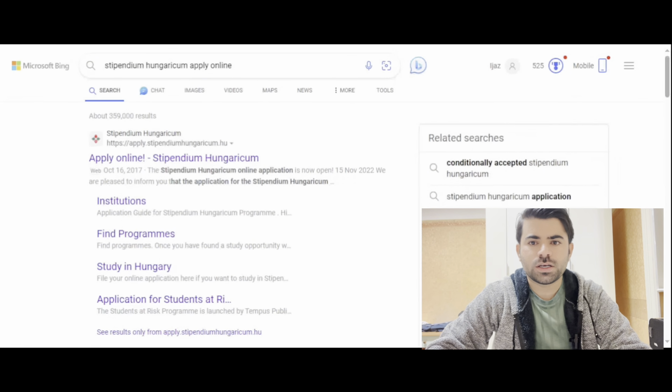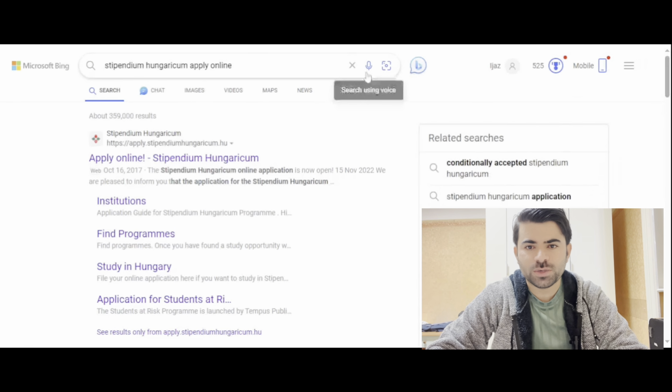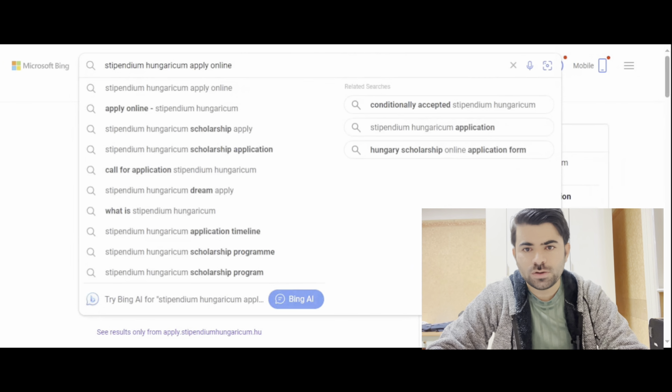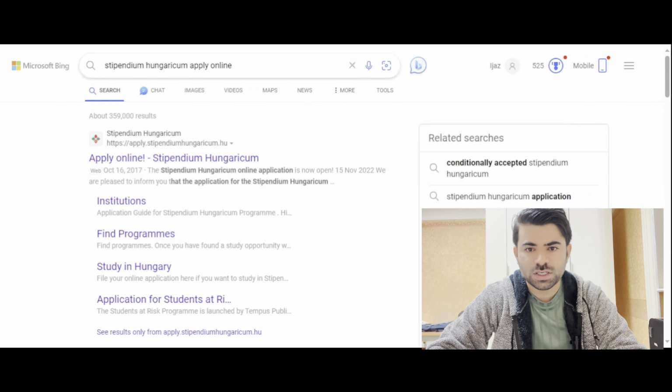So let's come to the screen, and I will be filling the form and telling you all the details about each and every step. So let's go. I just write down here Stipendium Hungaricum apply online, and then the first link that you can see is apply.stipendiumhungaricum.hu. This is actually a Hungarian website. You have to apply here, and also you have to apply to your sending partner as well.